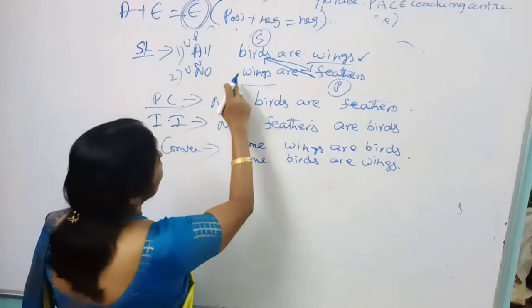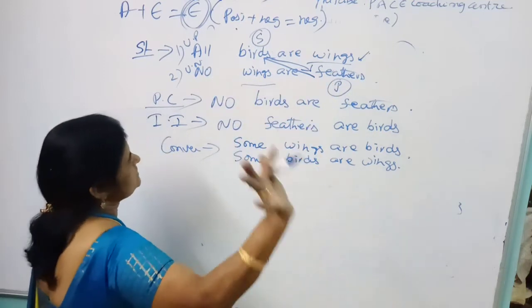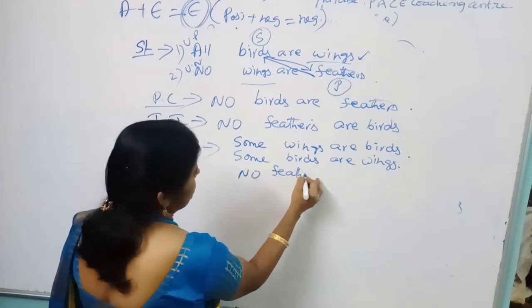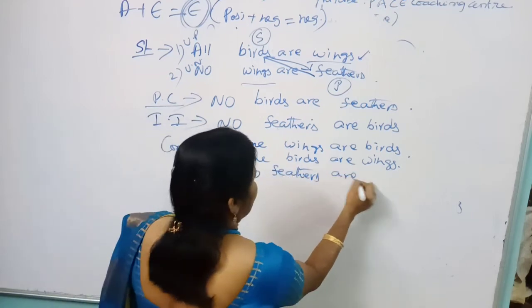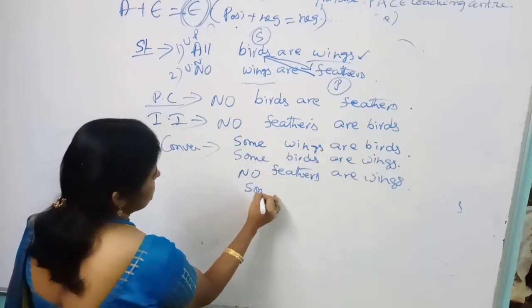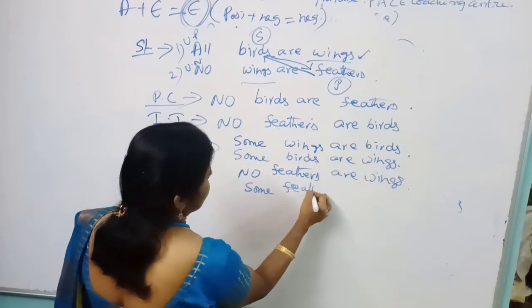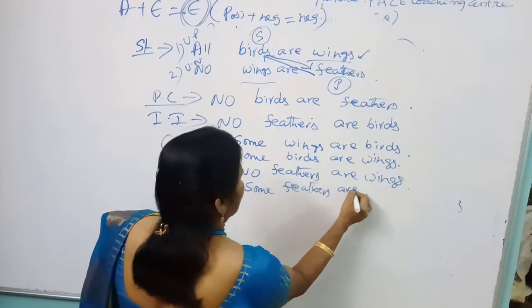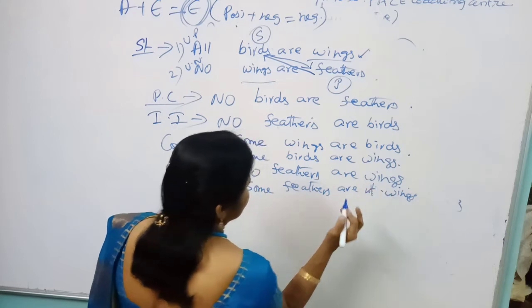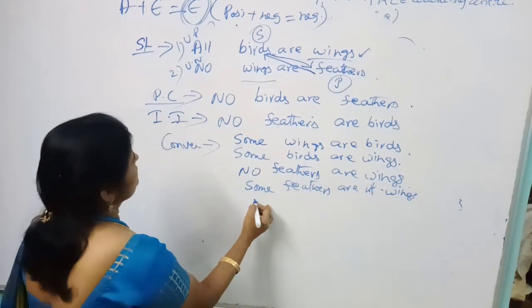And next coming to no wings are feathers. How many can you draw? 3. The first variety is no feathers are wings. Very good, excellent. And next coming to the second one: some feathers are not wings. Because from a negative statement we can draw negative conclusions only.